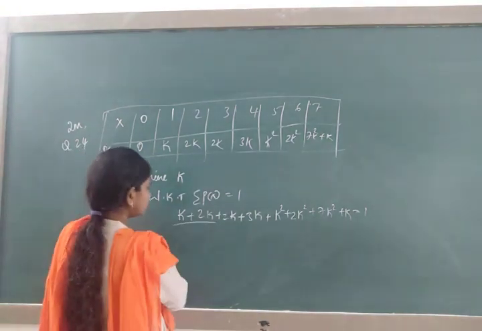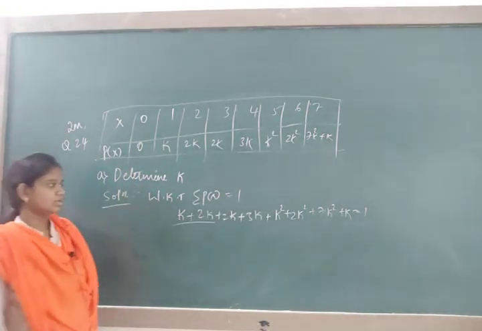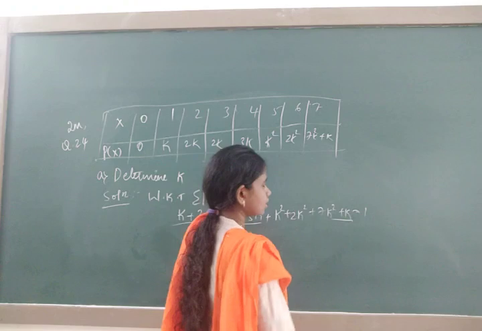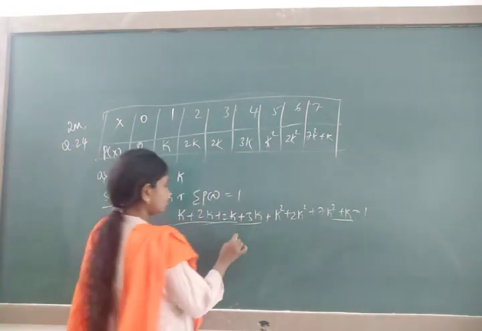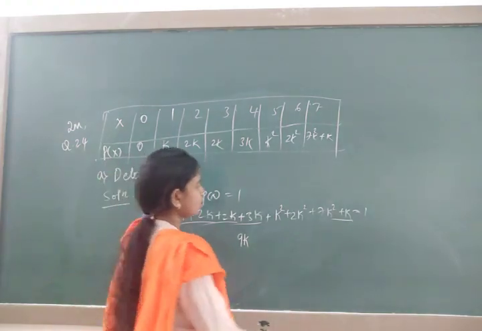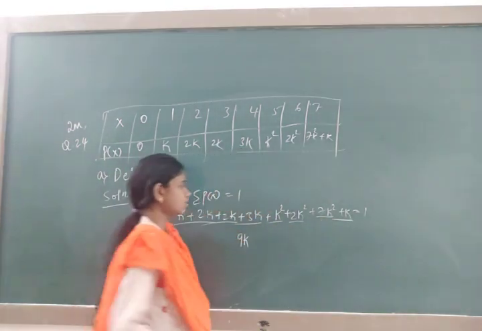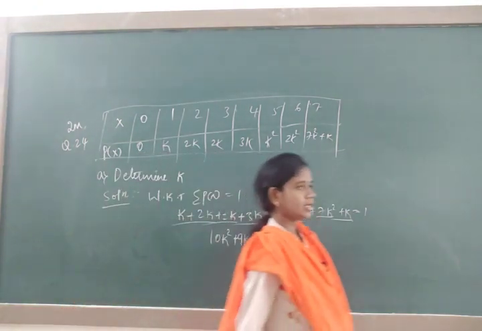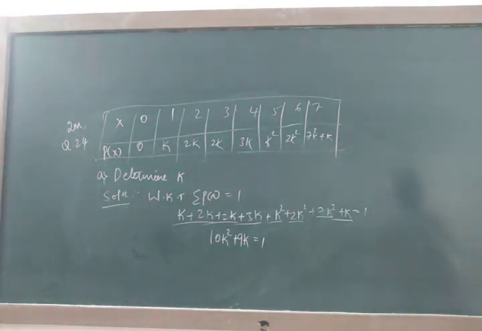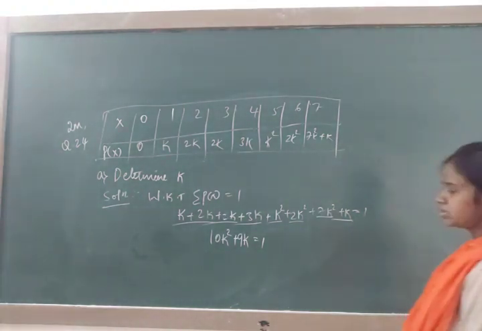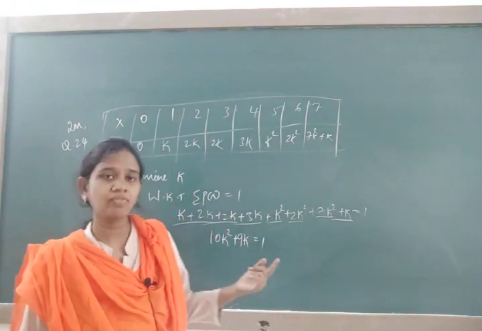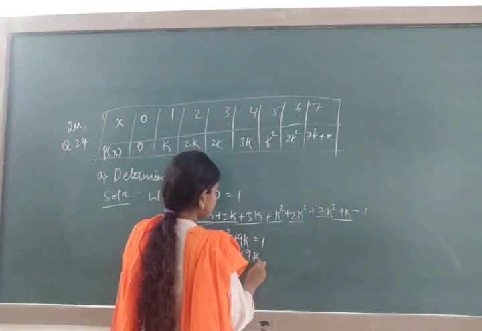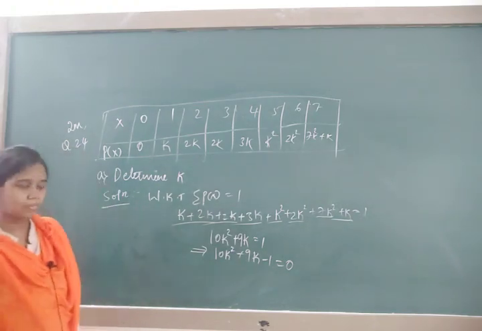Because sigma p of x value is 1. Add up 2k plus k, 3k, it's a 5k, it's a 8k, 8k plus k, it's a 9k. So 9k. So squaring terms 7 plus 2, 9, 9 plus 1, 10. So 10k square plus 9k is equal to 1. You are going to get one quadratic equation. Try to solve that quadratic equation by bringing 1 to here. So this implies 10k square plus 9k minus 1 is equal to 0.